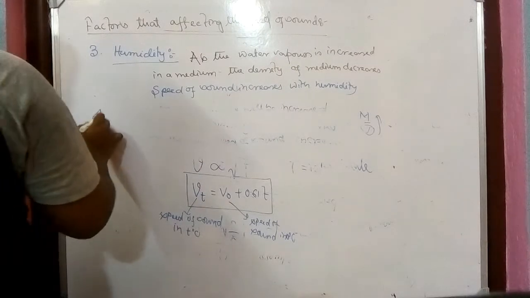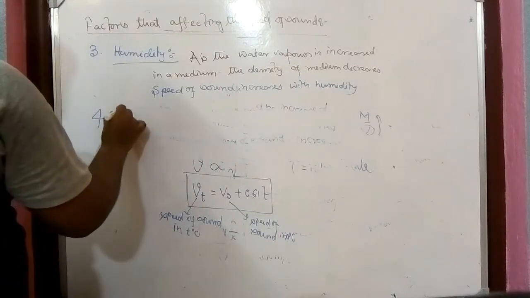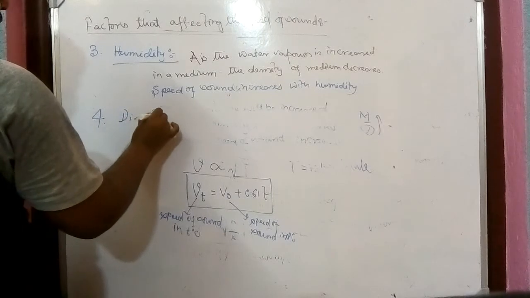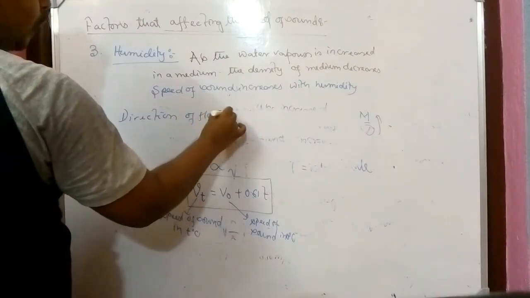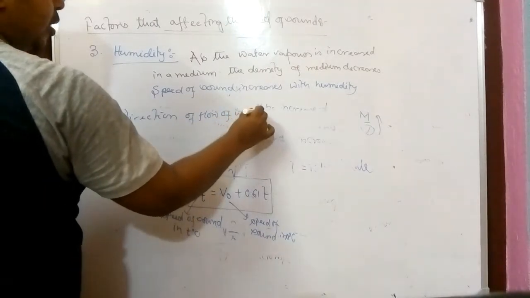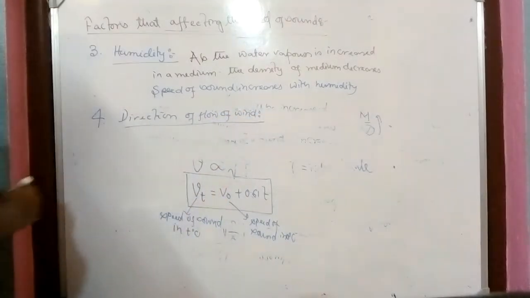Coming to the fourth point, the direction of flow of wind. That one is a little obvious.